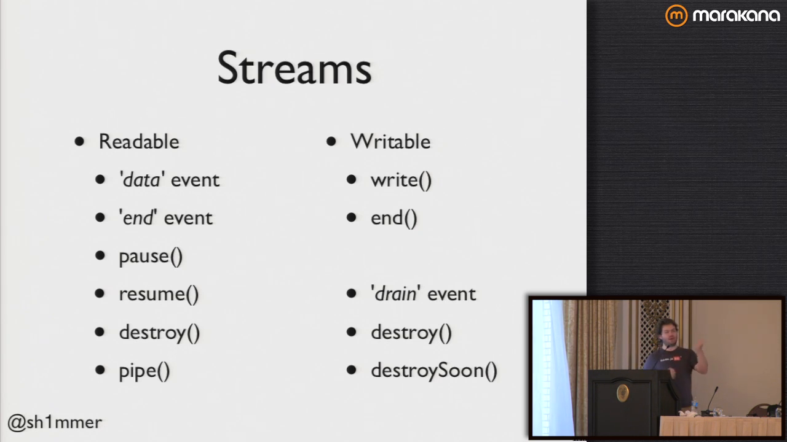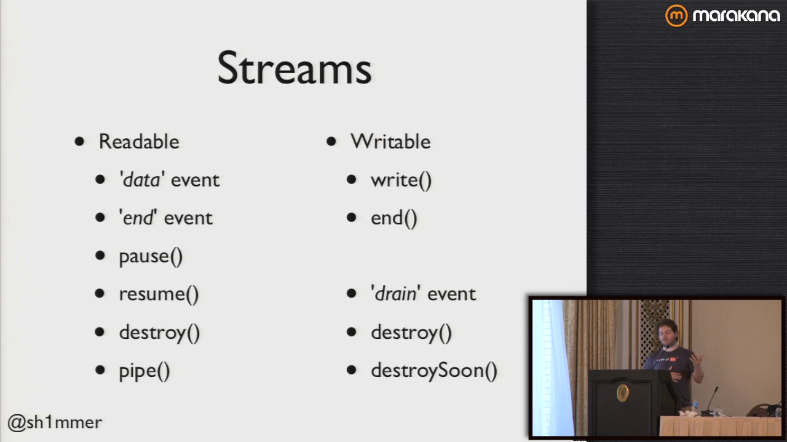When we get an end event, we have an end call on the writable streams. We also have a pause on readable. We can say, hey, don't send me any more stuff, and then a resume, which obviously those two go together. Pause, resume, pause, resume. And then we have destroy methods on both. We also have this special method pipe. The drain event corresponds with pause, but the drain event is kind of deprecated, and I'll talk about that.